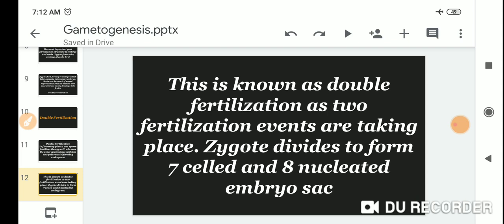The zygote divides to form a 7-celled and 8-nucleate embryo sac.